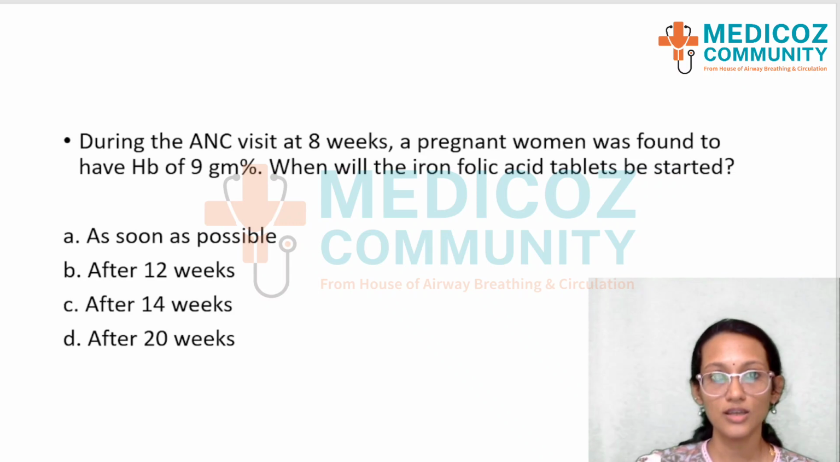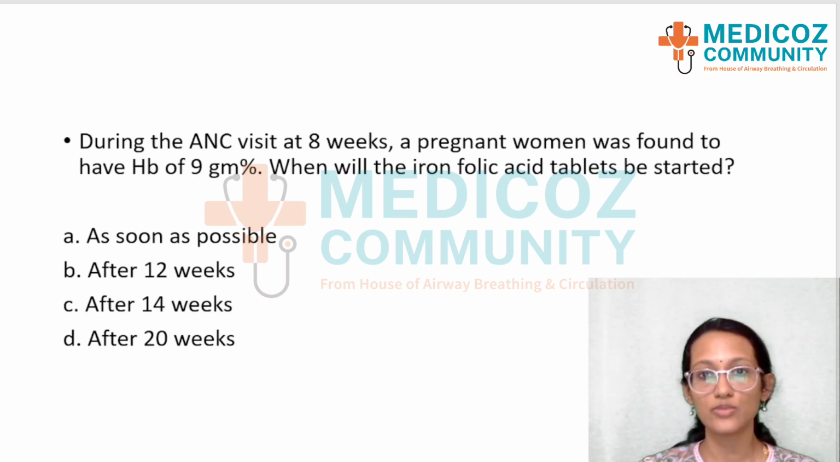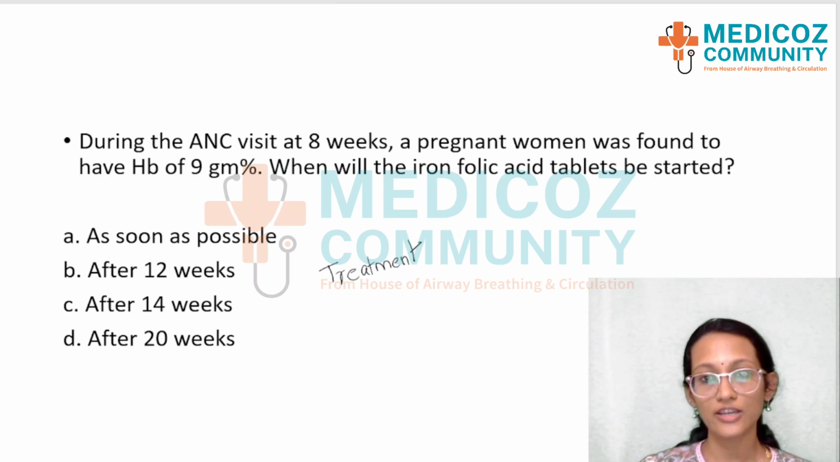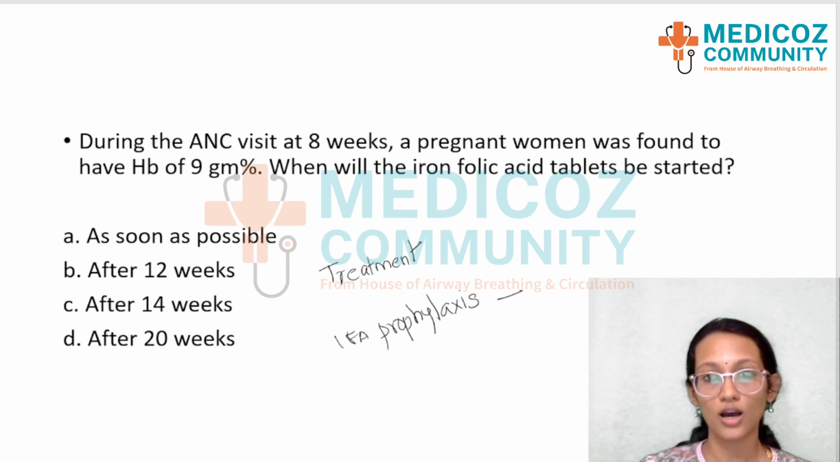Moving to the next question. During the antenatal visit at 8 weeks, a pregnant woman was found to have hemoglobin of 9 grams. When will iron folic acid tablets be started for her? A very important concept to understand here is when iron should be started for treatment of anemia in a pregnant woman, and when IFA should be given for prophylaxis. Prophylaxis means the Hb is normal and she is not having anemia. So the timing of starting IFA for these two is different.